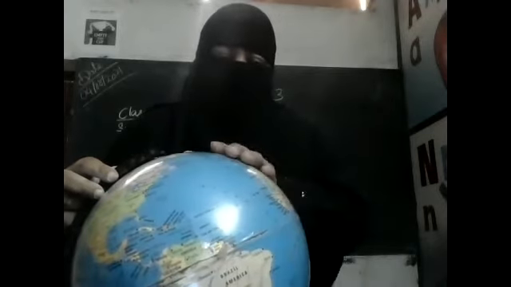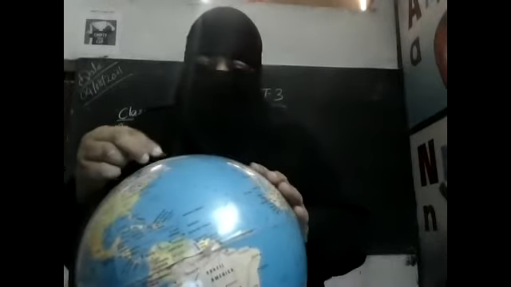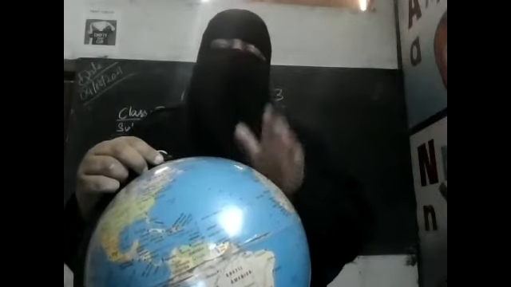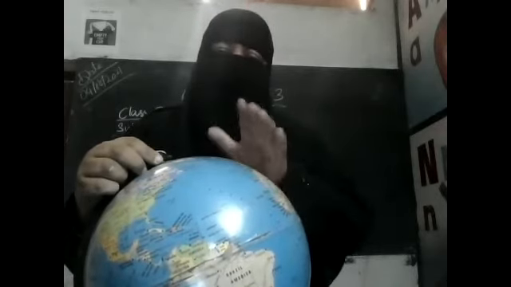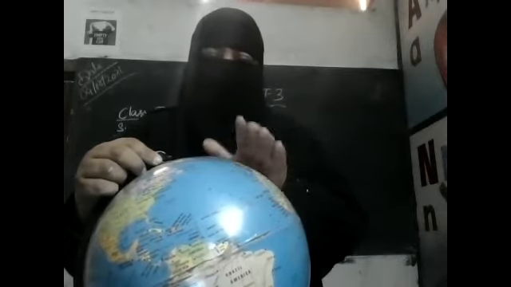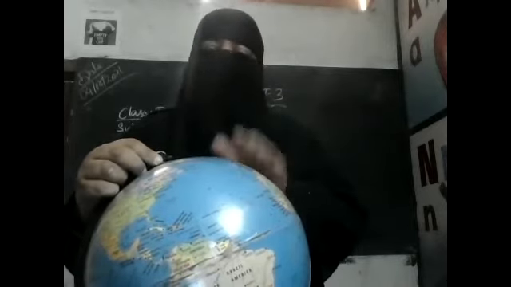Here there are two hemispheres. This is an axis. This is called an axis. Here, this is the North Pole and this is the South Pole. Here we can find continents. Here we can find oceans. Here we can find seas. Here we can find mountains. Each and every geographical division also we can find on the globe.